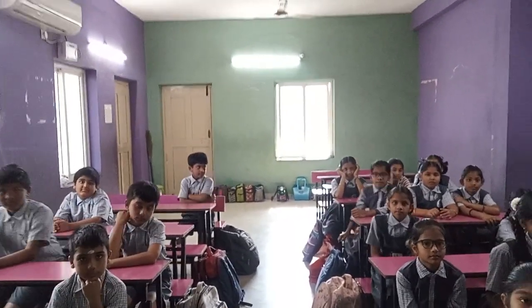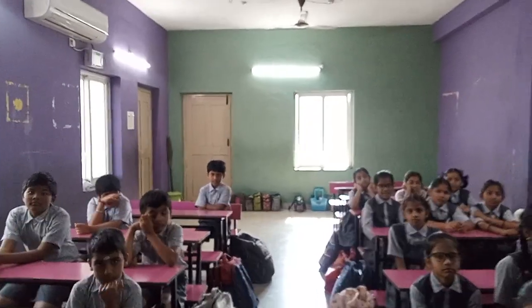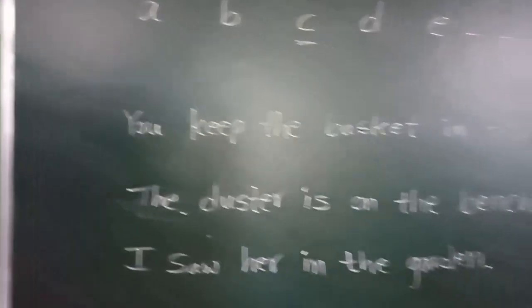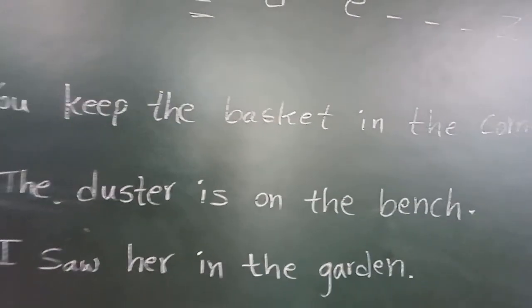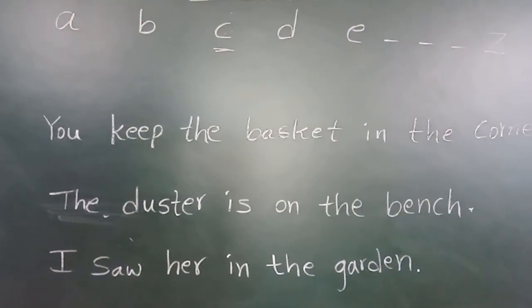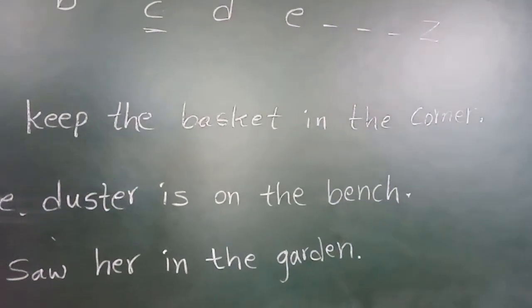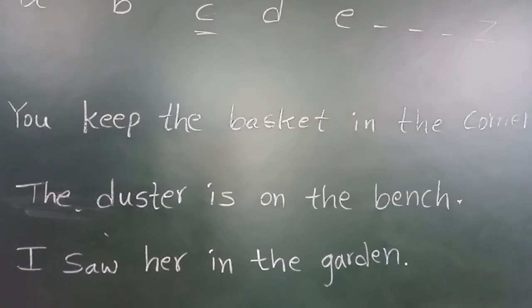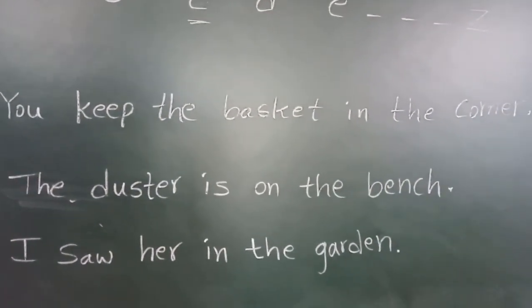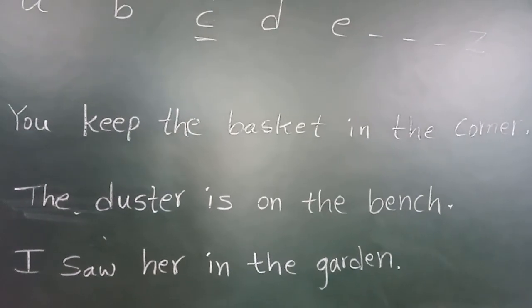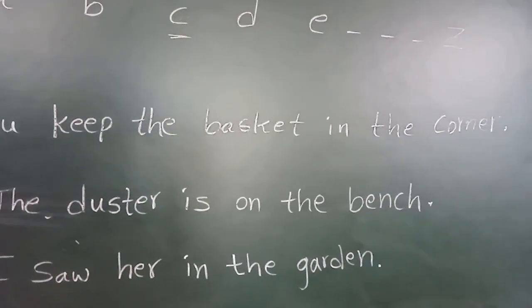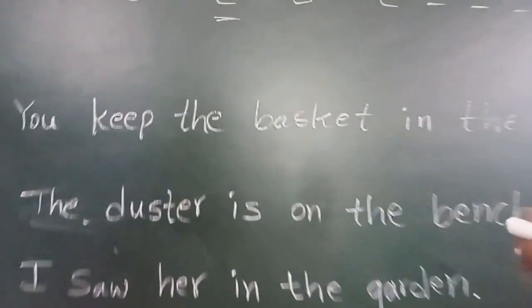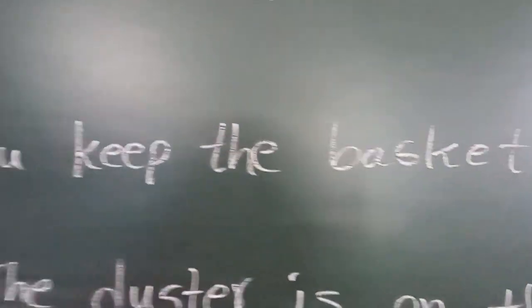Everybody, look here. Now we are going to move to the next point. Yashwant, stand up. Read the first sentence. You keep the basket in the corner. So what is the subject in this? You. What is the predicate? Keep the basket in the corner. Okay. Till here also it gives a sense.